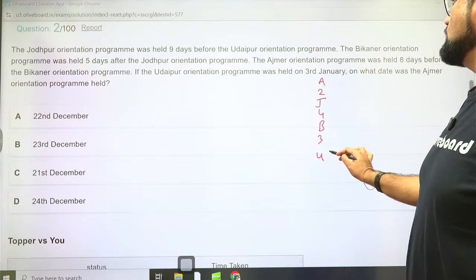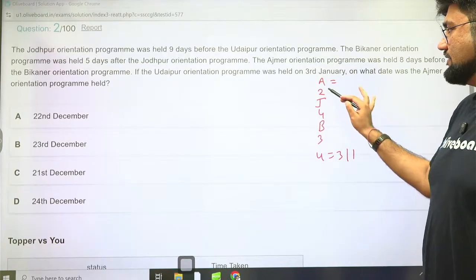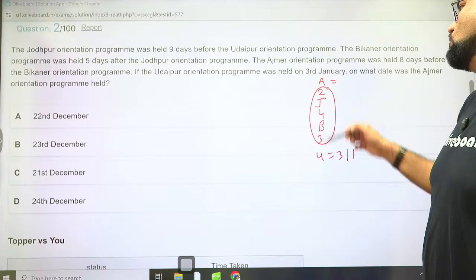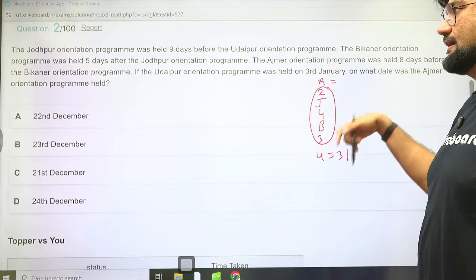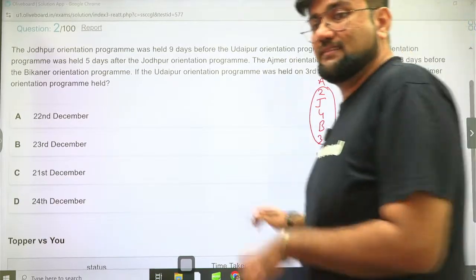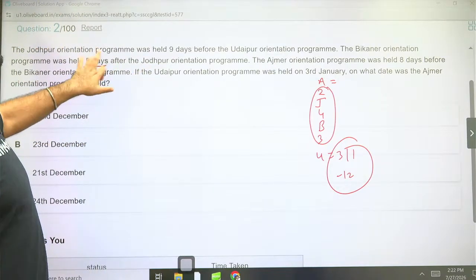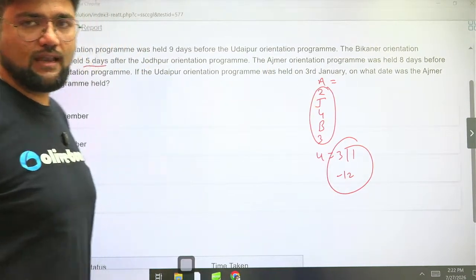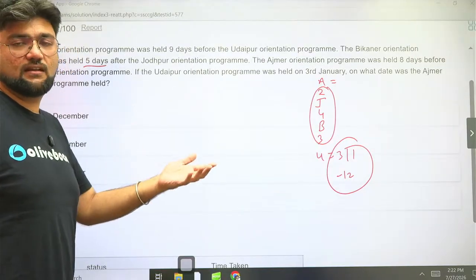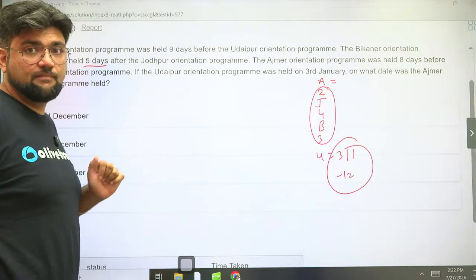So if Udaipur is on 3rd January, on what date is the Ajmer orientation program held? So basically we are just coming back all these days. How many days? 2, 4, 6, 3, 9 and 2. 11, and this 1 day extra will be added, 12th. So we are just subtracting 12 from 3rd January. This is one approach, but this is actually very time consuming. The only idea which you need to take here is whatever days are given, just subtract 1 and put them in between. Like if I have an exam on Monday and another person has an exam 6 days later, so basically Monday and that 6 days later will have 5 days in between. That is what I'm doing here.